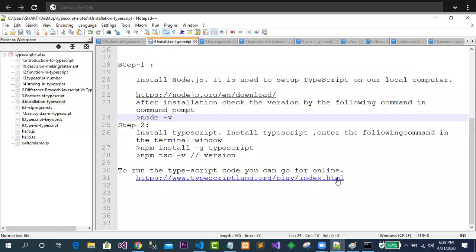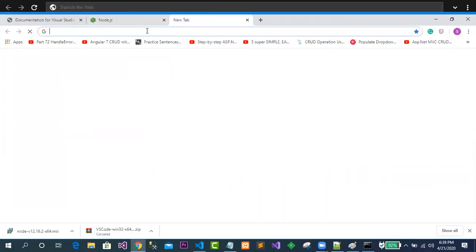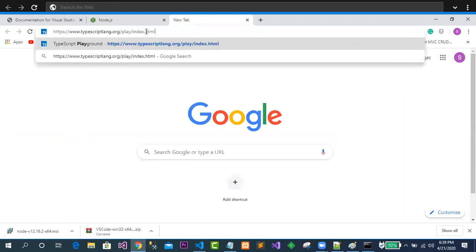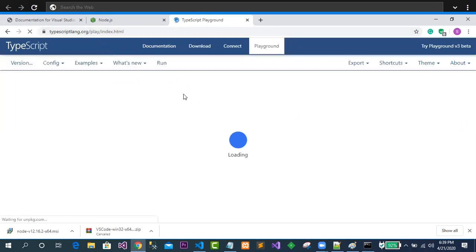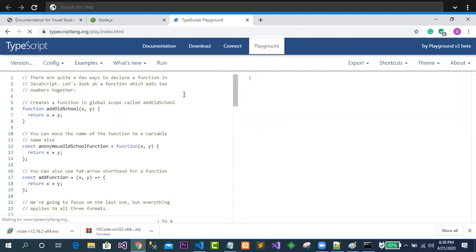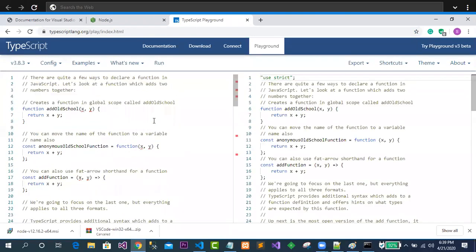One online option is also there. In this online option, you can write the things. Just copy this one, come to this point and paste the link, and in here you can see one online editor where you can write TypeScript code. This is also possible, not an issue. Suppose you don't have any software, so you can also write the code over here.